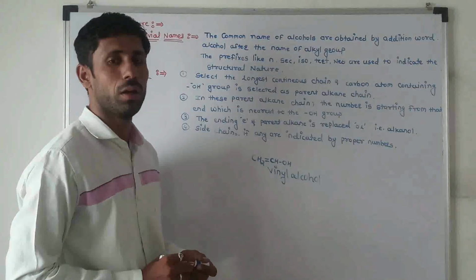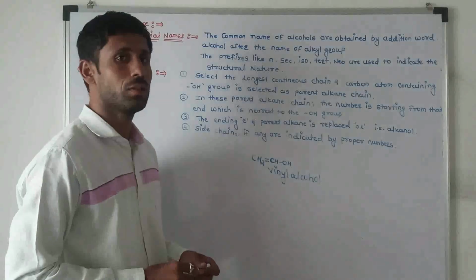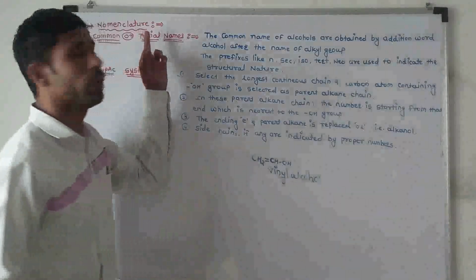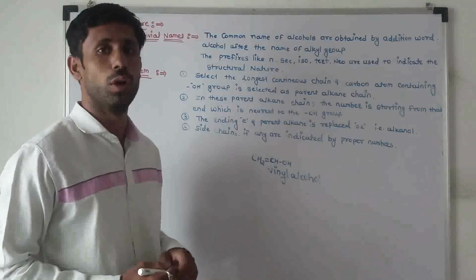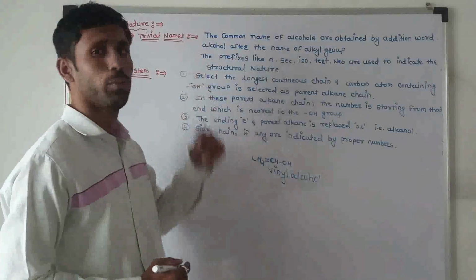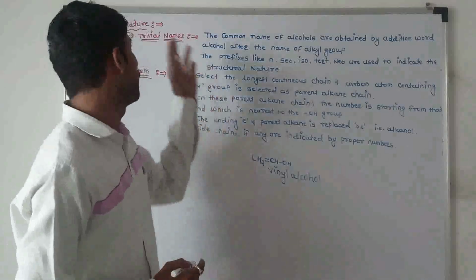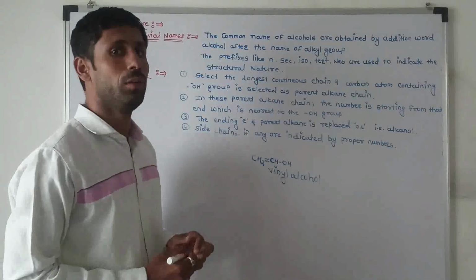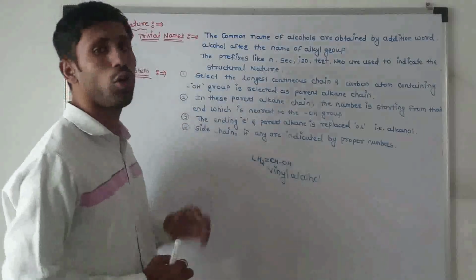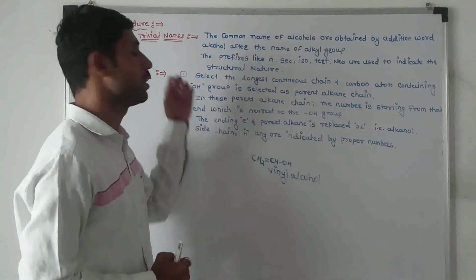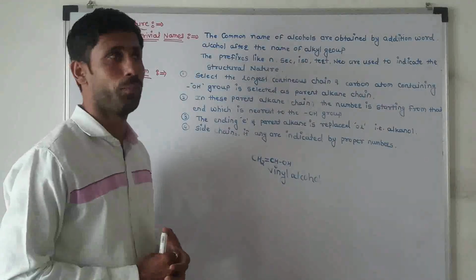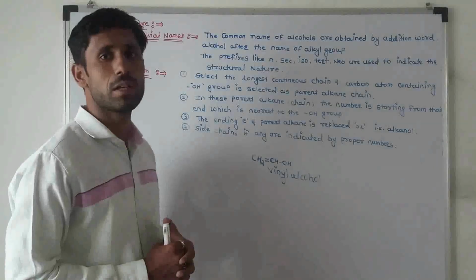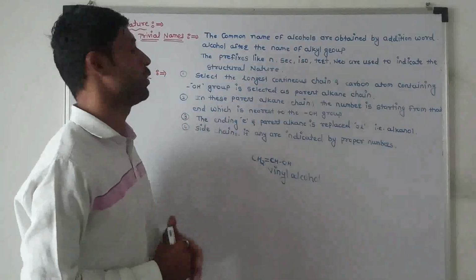Today we discuss the nomenclature system of alcohol. There are two types of nomenclature system of alcohol. First is the common system, also known as the trivial name system.